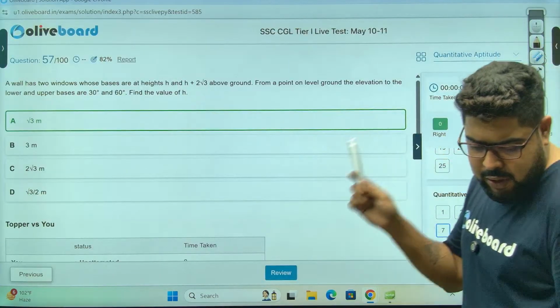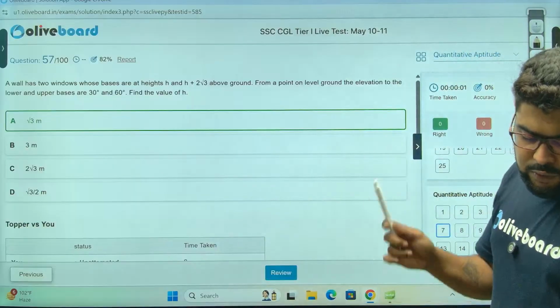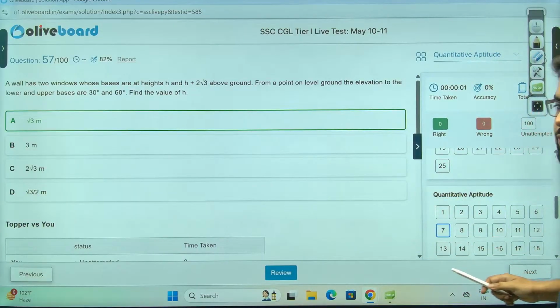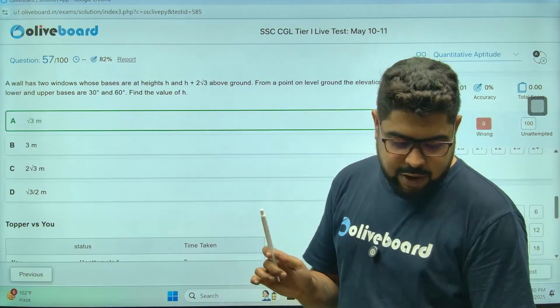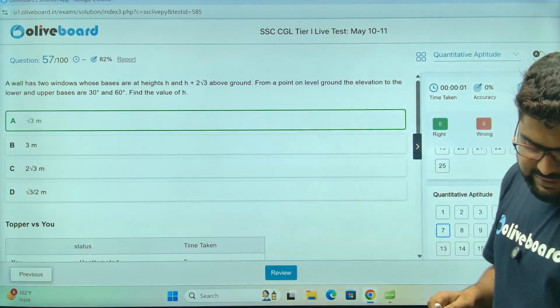Again, I've shown you how to solve height and distance questions like this. Now, the buffering problem hopefully is okay. Let's see.